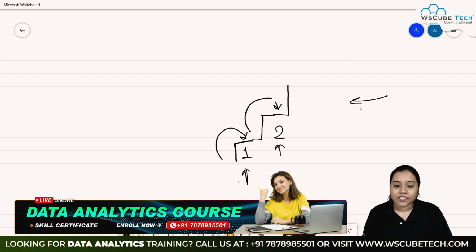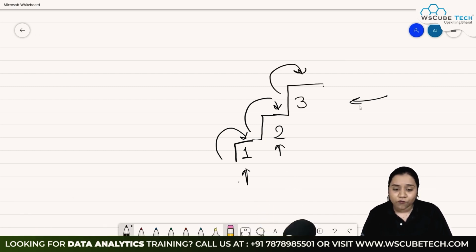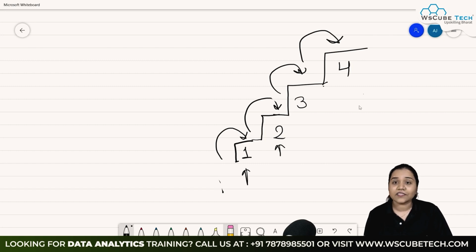While adding also the same thing will happen. Suppose I'm adding another stair to another stair, I won't be adding the fourth stair here at the bottom. I will be adding it at the top over here. So it is added in this way. This is called our stack, where everything goes in a linear format and it follows the concept of LIFO, that is last in, first out.